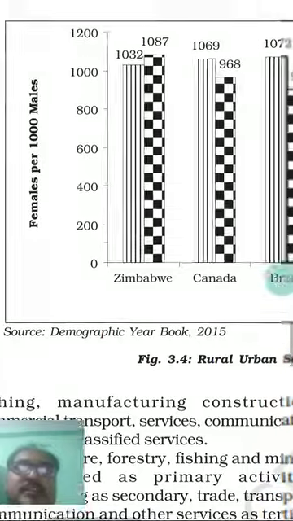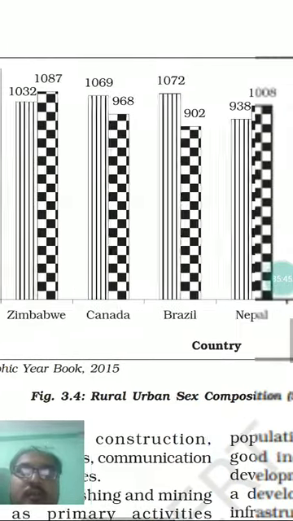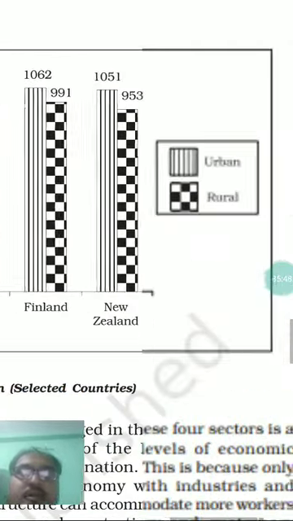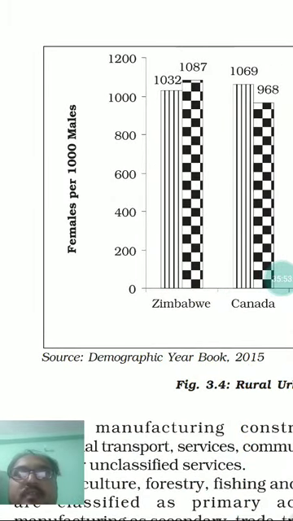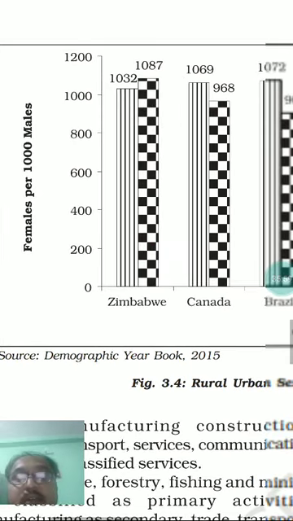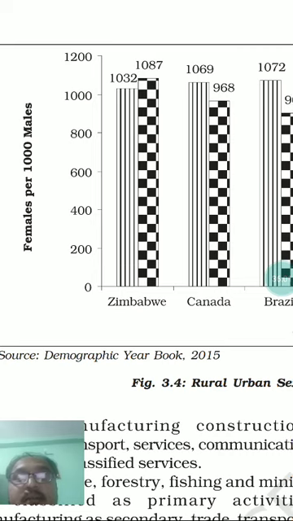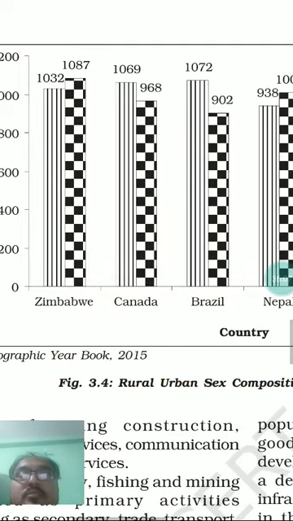So these two shades show urban and rural areas, and different countries of the world are shown here, and over the x-axis you will find females per thousand males. What is it showing? It says that in some parts of the world you will find that in urban areas males are more, whereas in other countries you will find the reverse picture.